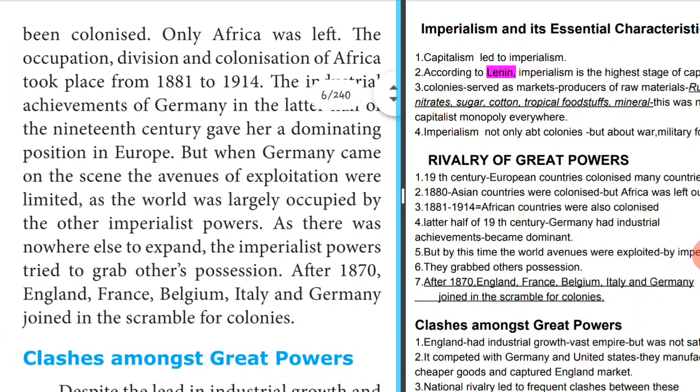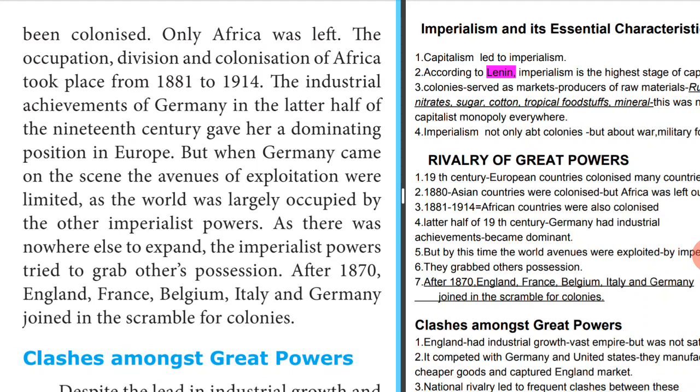The occupation, division and colonization of Africa took place from 1881 to 1914. The industrial achievements of Germany in the later half of the 19th century gave her a dominating position in Europe. Because of its industrial achievement, Germany became the most powerful country.